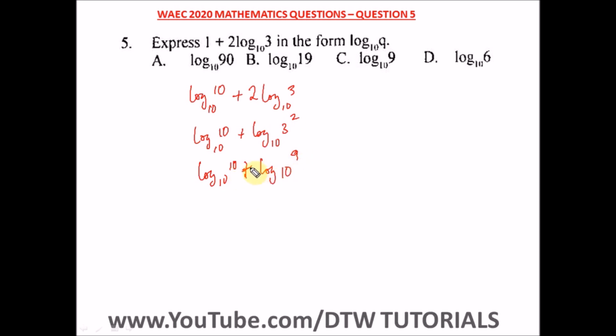Remember in logarithm, when you have a plus sign, we multiply the logs. Since we have the same base, we have log base 10 of 10 times 9. What is 10 times 9? We have 90. So our final expression is log 90 base 10. So this is the final answer, and our right option here is option A.